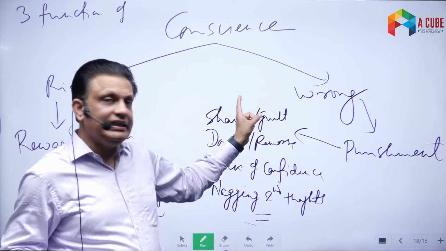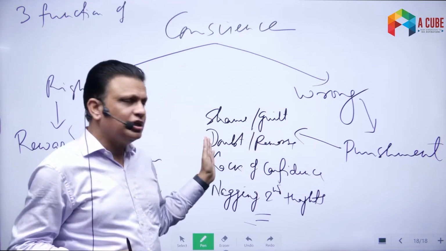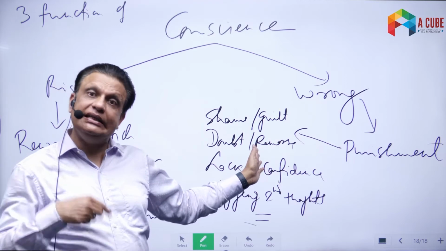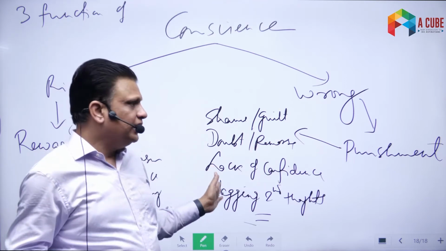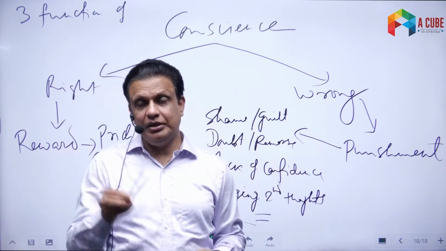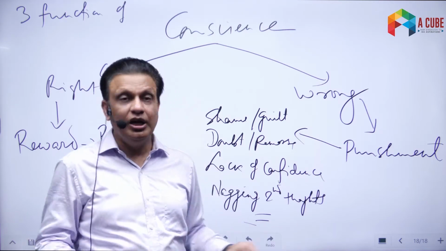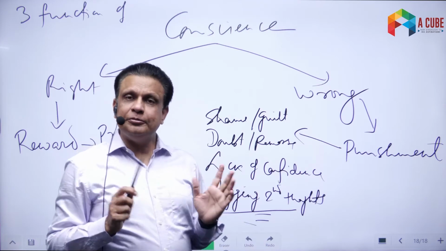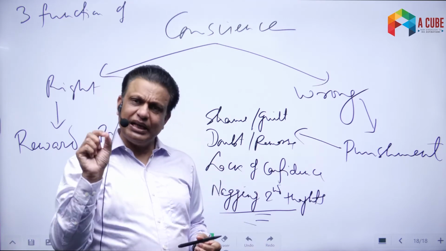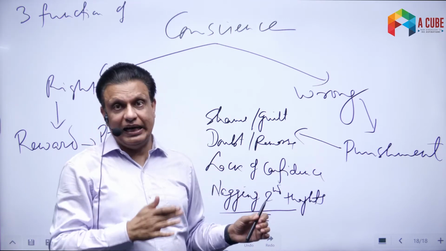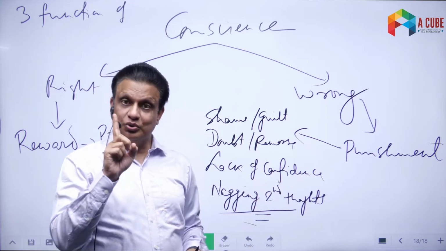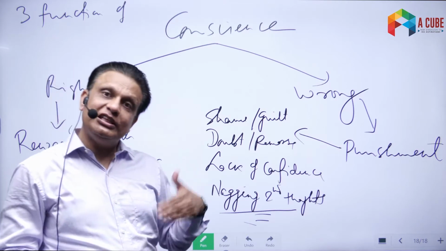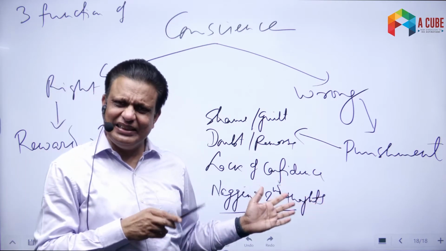So when we do something wrong, you must have seen that you feel ashamed of ourselves that I did something wrong, or you feel guilty in our mind that I did something wrong, or we are doubtful, we are confused about our own decision. We are remorseful of that. We regret that decision sometimes later, or that confidence is missing again. We do something, but still that confidence is missing. But most importantly, I will say that nagging second thoughts. That after doing something, we keep on thinking, did I do the right thing? Or I shouldn't have done that. So think of it. It's very important, interesting thing to understand that after doing something, if you keep on thinking again and again, did I do the right thing?